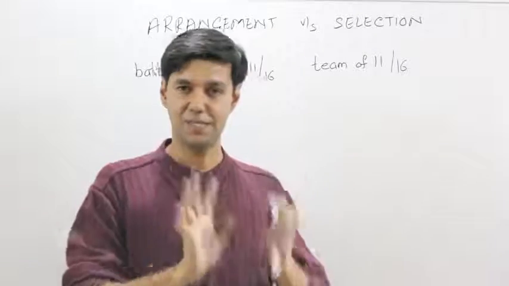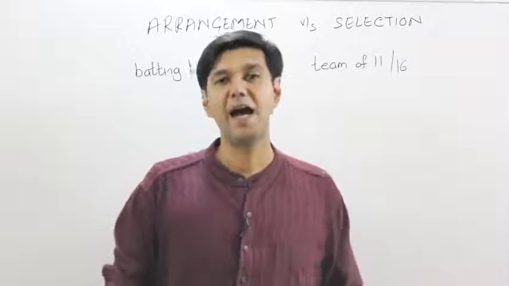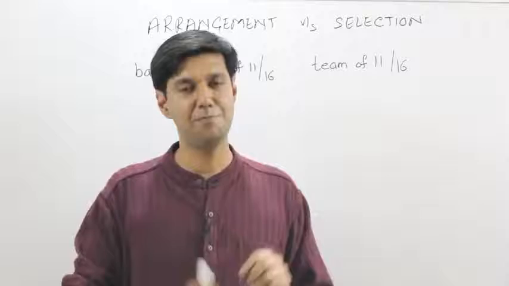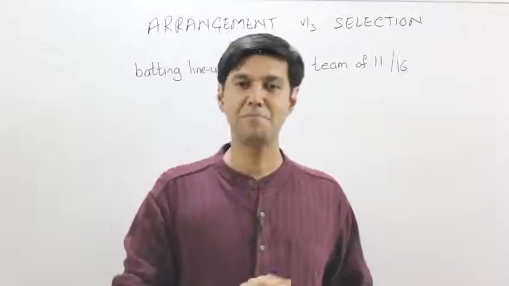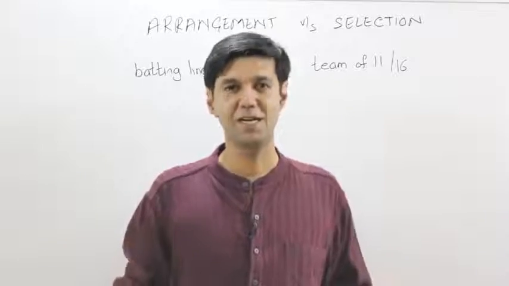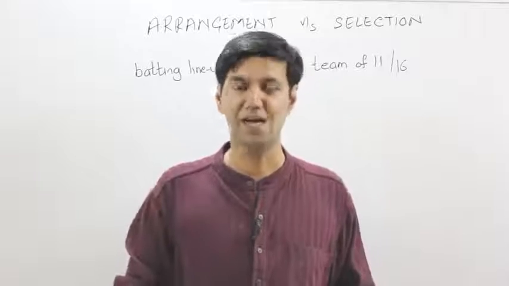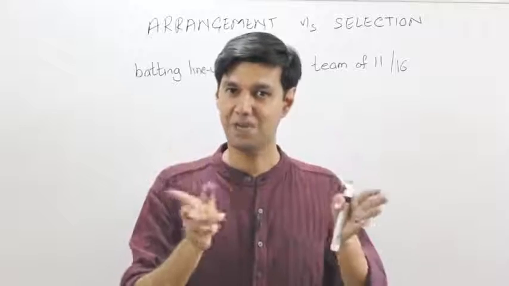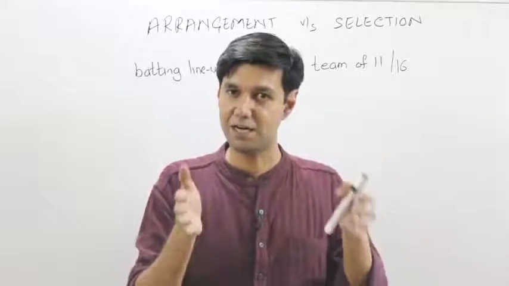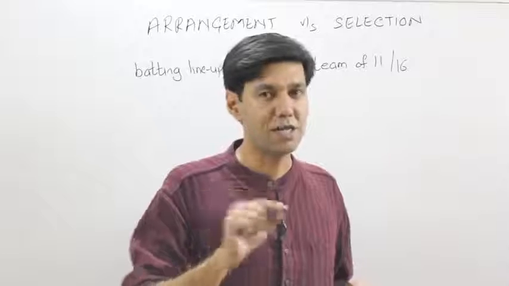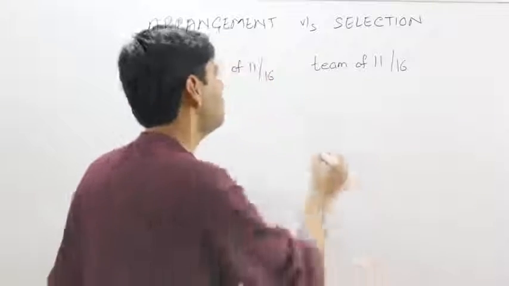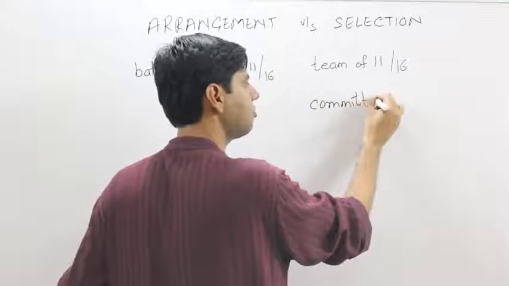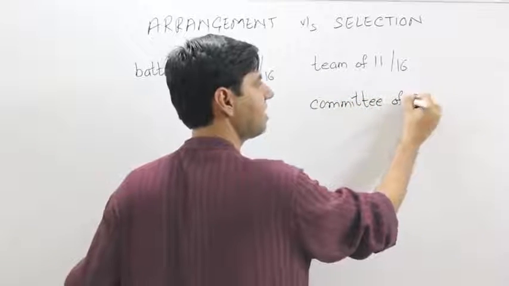A society has 12 members and I want to select a committee of 3. So there's a society committee. That committee needs to have 3 members and there are 12 members in the society. So in how many ways can I form a committee? Is it a question of selection or is it a question of arrangement? A committee of 3. A committee again is similar to a team, and so the order in which the committee is formed does not matter. So a committee of 3 is nothing but a question of selection of 3, let's say out of 12.